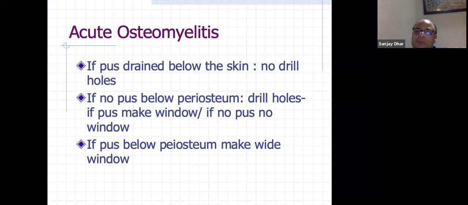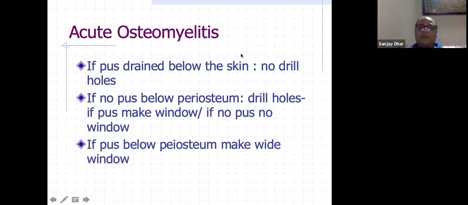Then either your diagnosis is incorrect, or you don't create further periosteal elevation and create more dead bone. So leave it like that if there is no pus coming out from the drill holes. But if there is pus pouring out from the small drill holes, then you should connect all the drill holes and make a window so that there is complete decompression of the bone. So you make a wide window. Okay, I hope I have made it very clear to you.